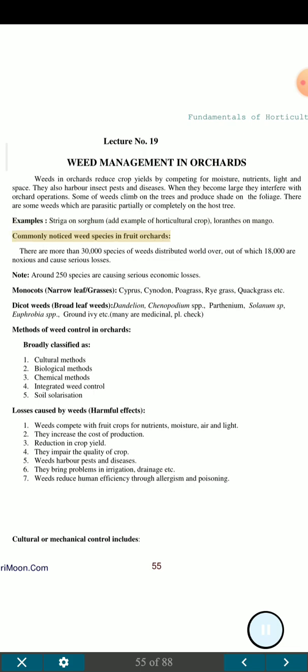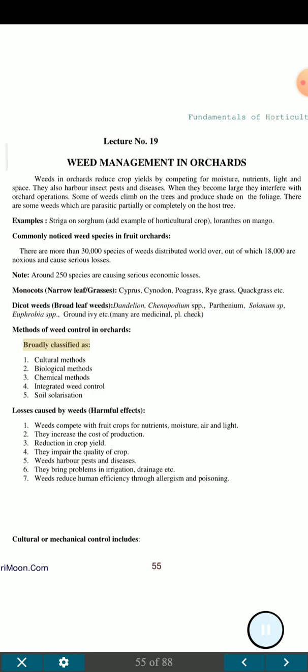Commonly noticed weed species in fruit orchards. There are more than 30,000 species of weeds distributed worldwide, out of which 18,000 are noxious and cause serious losses. Note: around 250 species are causing serious economic losses. Monocots, narrow-leaf grasses: Cyperus, Cynodon, Poa grass, ryegrass, quackgrass etc. Dicot weeds, broadleaf weeds: dandelion, Chenopodium spp, Parthenium, Solanum sp, Euphorbia spp, ground ivy etc. Many are medicinal.